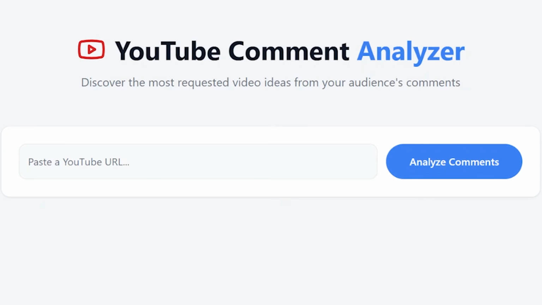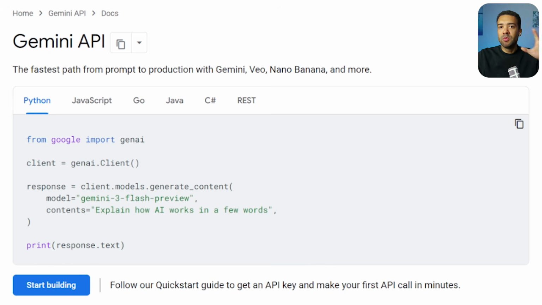I wanted the analysis all done automatically within that web page that I showed you. So I learned that instead of using normal Gemini, I had to use the Gemini API in this instance to do that analysis within the web page that I built in Replit. You'll see the Gemini API website on screen now. I'll link you to this and the YouTube Data API in the description to this video too.